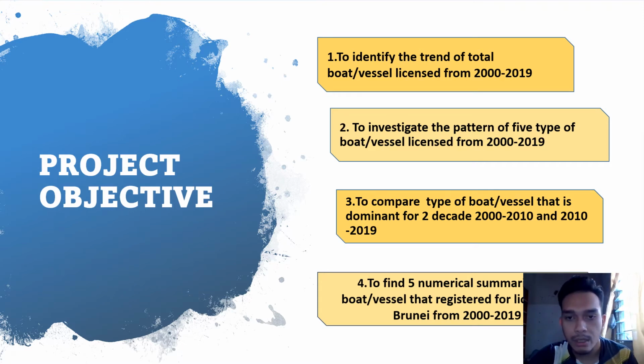And number 3, we need to compare the type of boat or vessel that is dominant over 2 decades, from 2000 to 2010 and 2010 to 2019. And the last one is to find 5 numerical summary of boats or vessels that registered for a license in Brunei from 2000 to 2019. That is our project objective.